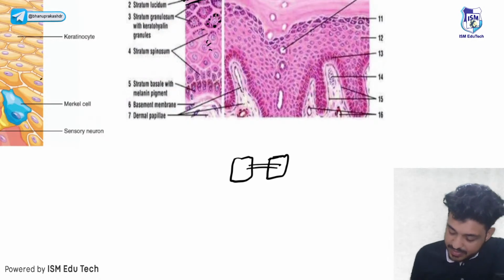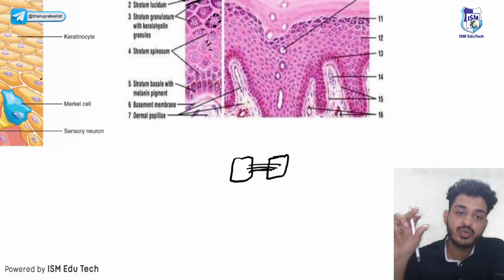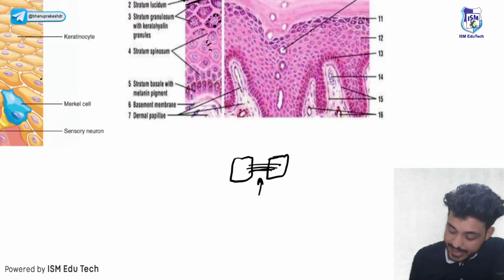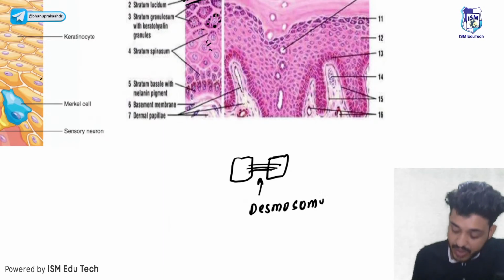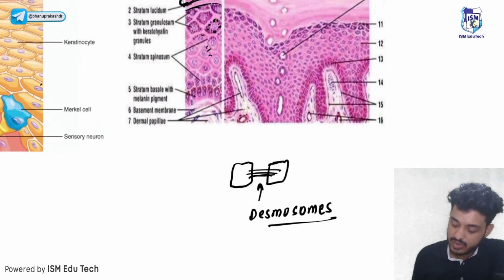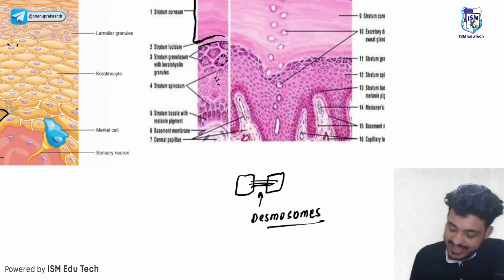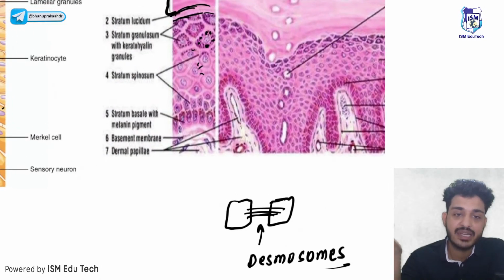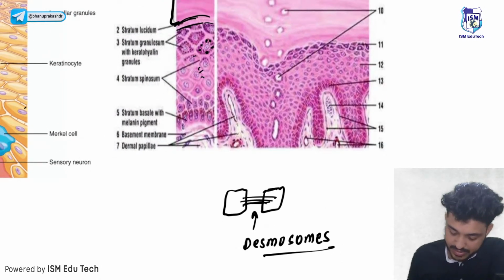What do we call these proteins that are adhering to cells? These are known as desmosomes. What do we call it? These are your desmosomes. Because of these desmosomes, this cell layer will look spinous. Next one is your stratum basal.